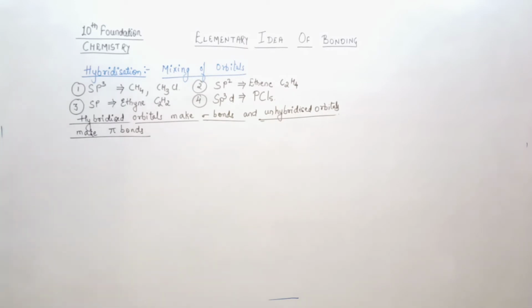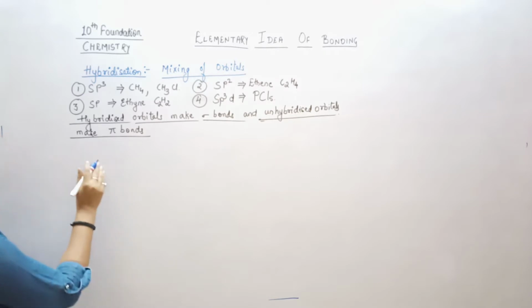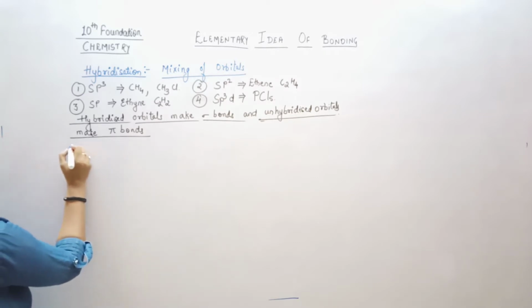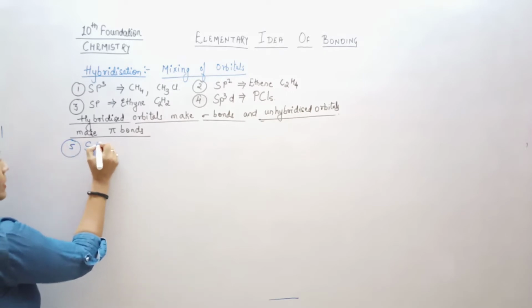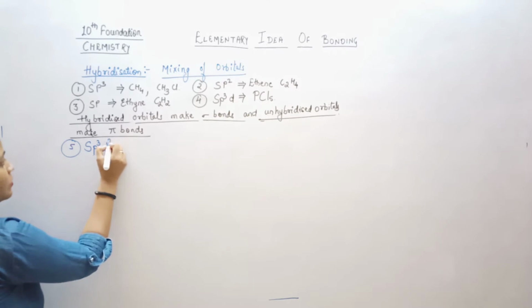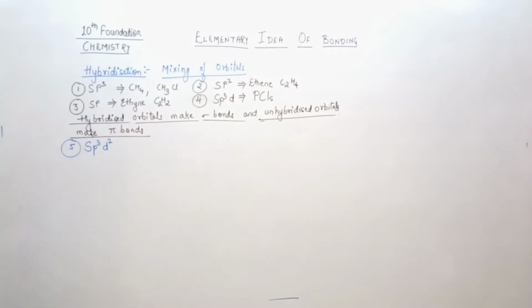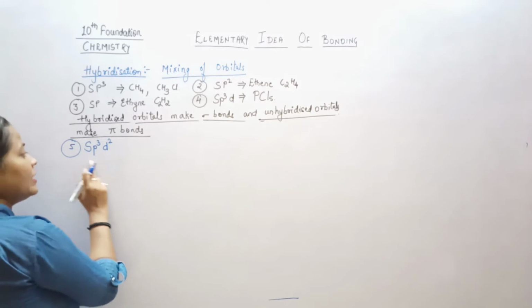Now today we are going to start with the fifth hybridization. And what is the fifth hybridization? It is sp3d2. A very interesting example we'll be taking here, that of sulfur, or you can say SF6, sulfur hexafluoride. So the fifth hybridization which we are taking is sp3d2.